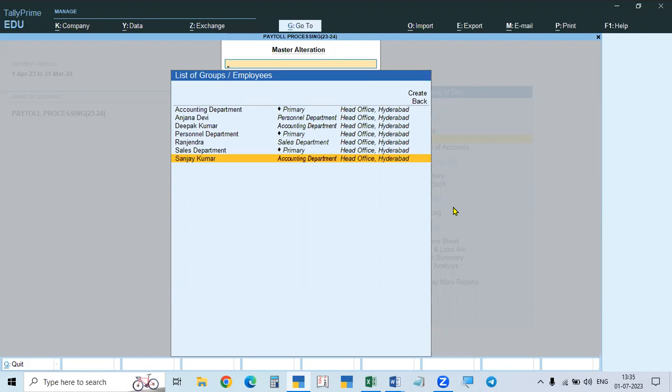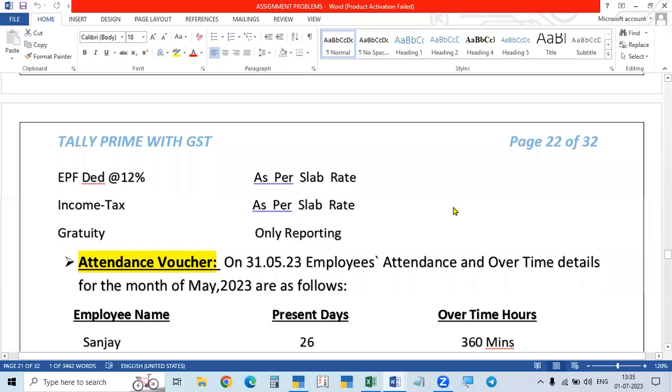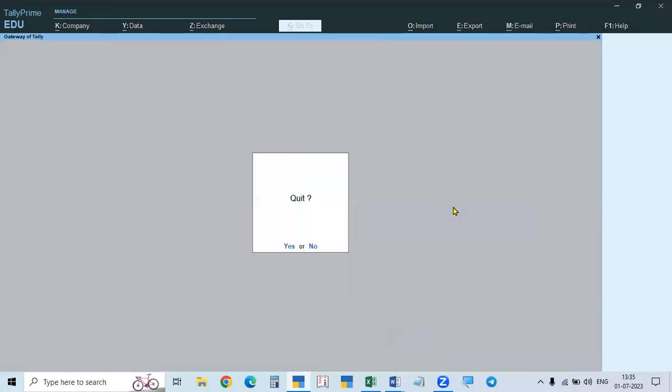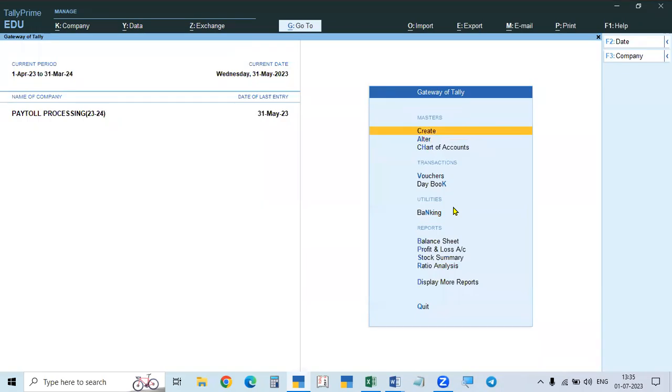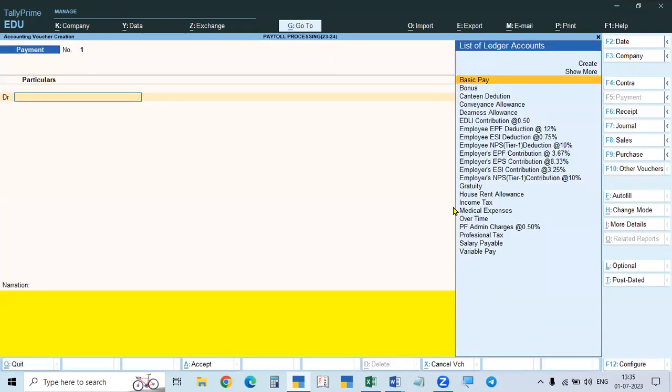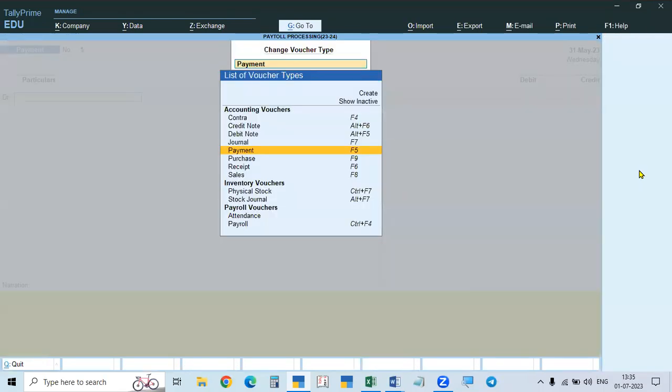What are the present days, and what are the overtime days? Like this. So here, how can we do it? After creating all this, now we are going to enter the vouchers. Till now, we completed the pay heads and masters, then salary structure. Now we have to make the vouchers. Go to vouchers, and then go to all other vouchers. In the payroll vouchers, there is attendance.